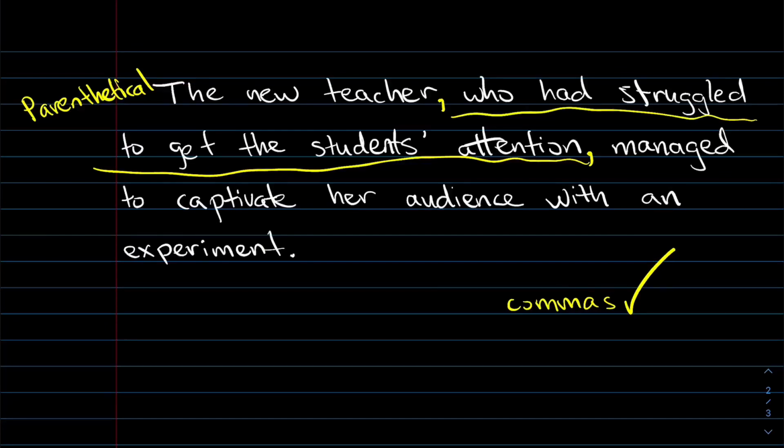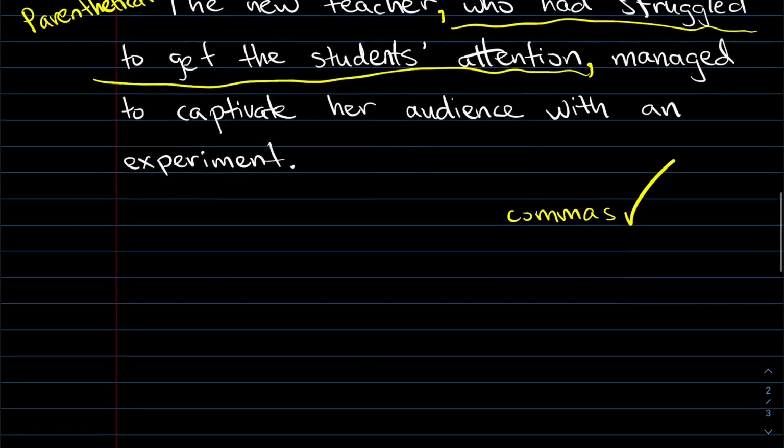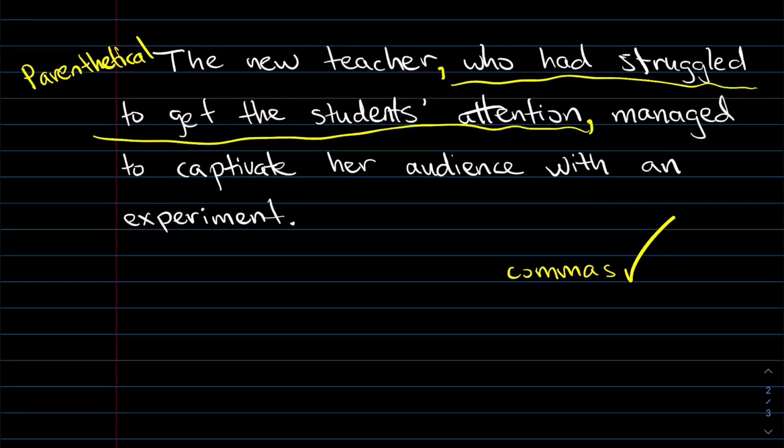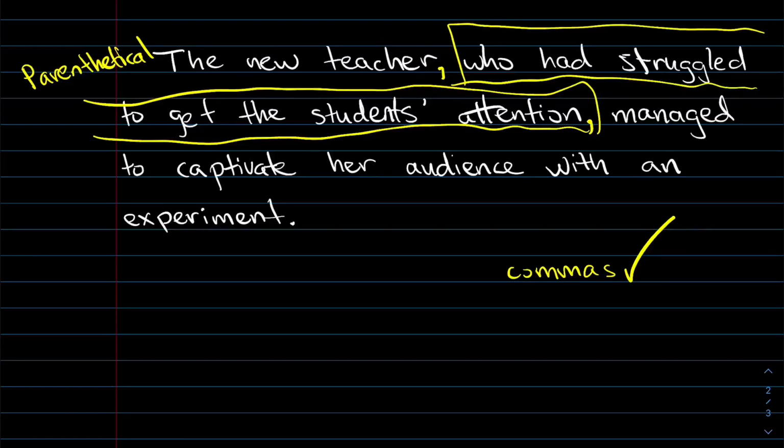If that specifically isn't happening, then we're talking about a specific person already, and therefore the phrase that I've underlined adds additional information. It's not a restrictive or defining phrase. It is something extra. We could break this up into two sentences. We could say something like, I suppose, there was a new teacher who struggled to get the attention of the students, but that teacher managed to captivate her audience with an experiment. And so if we're putting them together, of course, we're using this phrase here to add additional information, which means it's a parenthetical, which means that we need 2 commas to mark it out.